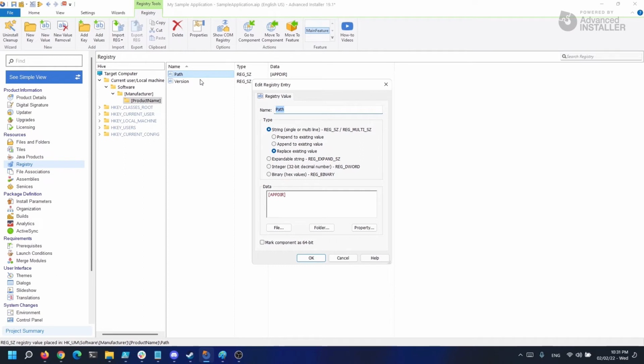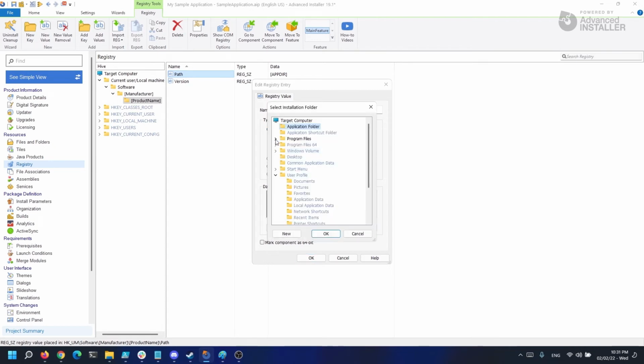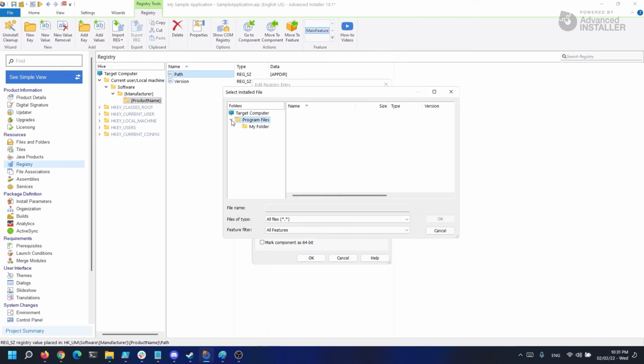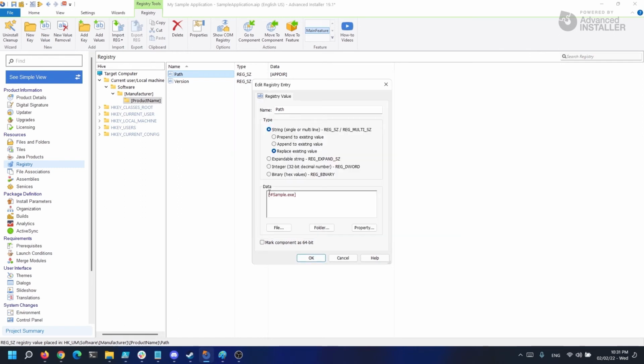If we go to the registry page and change it, we may type the square bracket and pick the folder from the data area. We can choose our subdirectory from there, and as you can see, this is now dehardcoded. If we need to dehardcode a file, we use the same open square bracket key and the file command. Selecting the file now reveals that it's dehardcoded as square bracket, hashtag, and close square bracket.